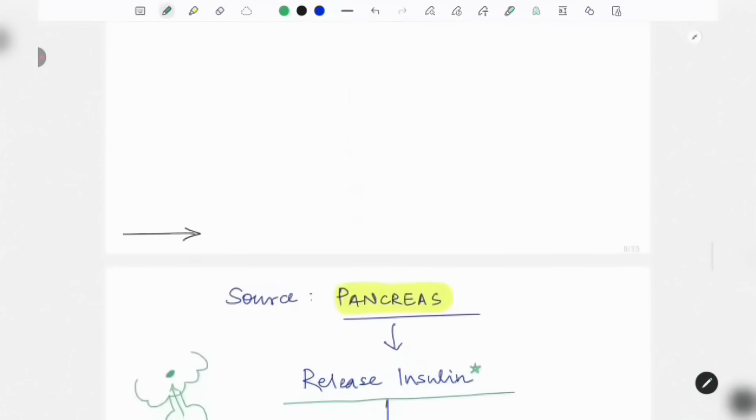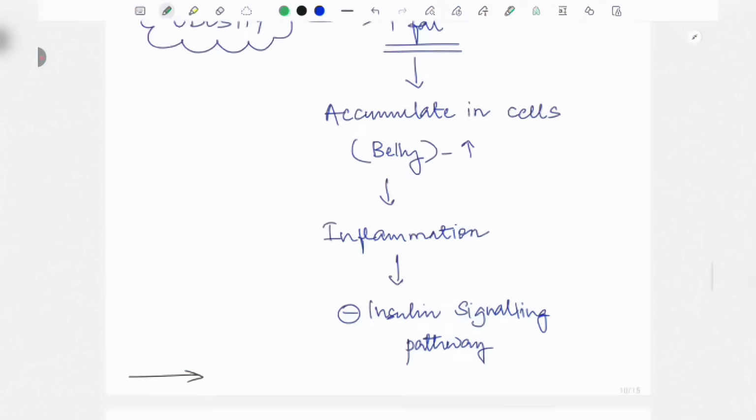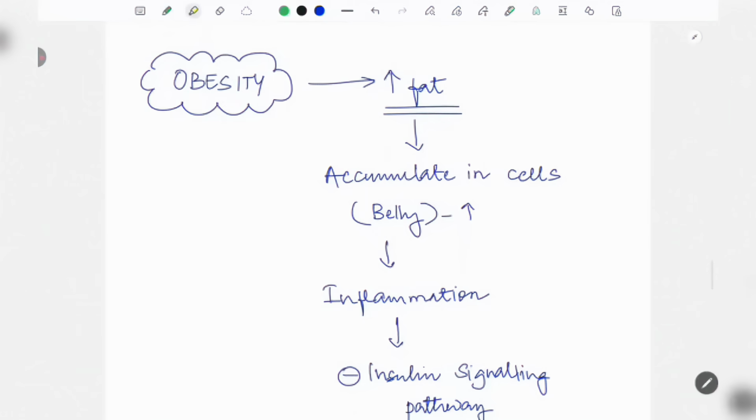So what happens when this overweight continues in the near future? You will end up going into something called obesity, that is, an obese person. Got it? What basically is obesity? There is an increased amount of fat inside the body. Will this fat sit quietly? No, it has work to do. It will go and accumulate in different cells of the body. It will start getting accumulated.